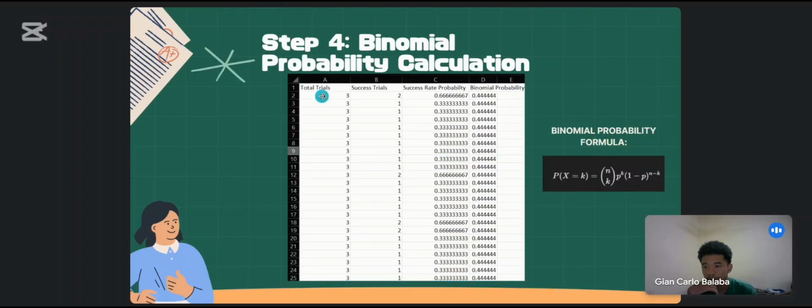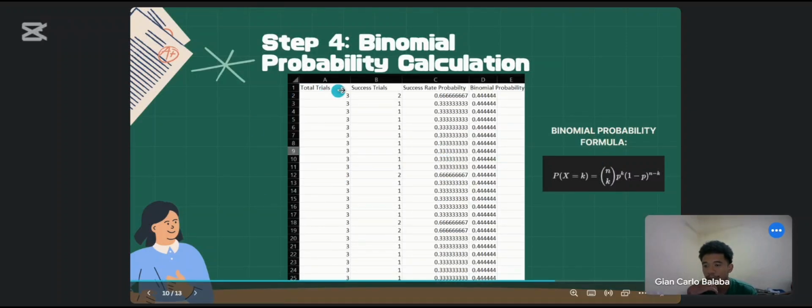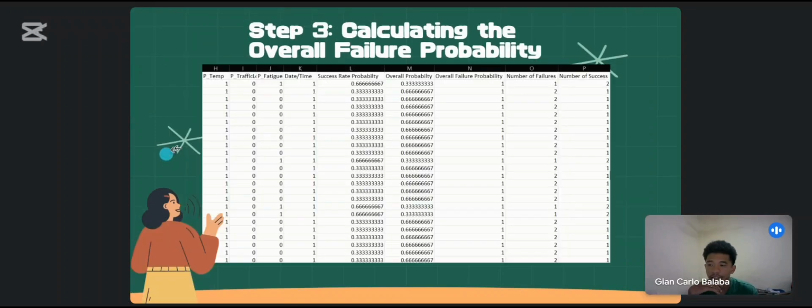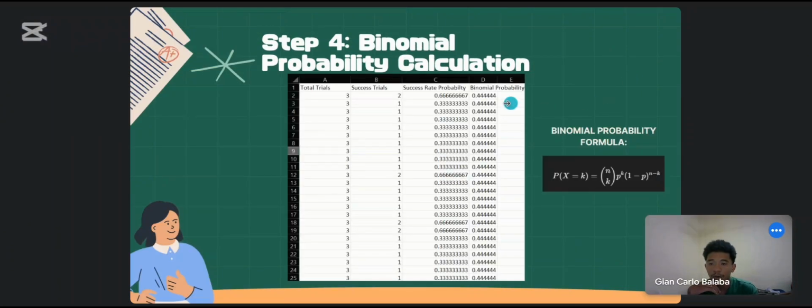As you can see, our total trials are 3 on each trial, and the success trials are 2 and 1. To get the success rate probability, as Ian said earlier, we need to add these 3 trials and divide it by 3. So this will be the answer. And for the binomial probability, we're going to use this formula to get this answer.